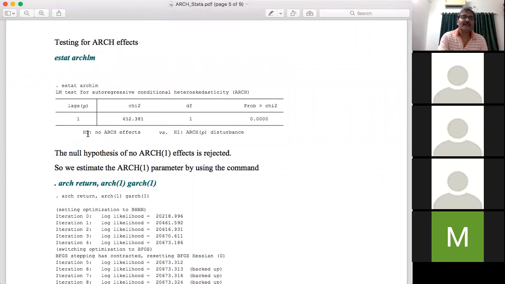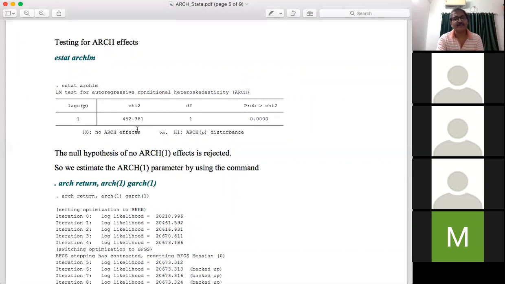So the last line indicates H naught, the null hypothesis. The null hypothesis is no ARCH effect; the alternative is the presence of ARCH effect. The test statistic used here is the chi-square statistic. The value of chi-square indicates the null hypothesis is rejected. The probability value 0 indicates that you can reject the null hypothesis.